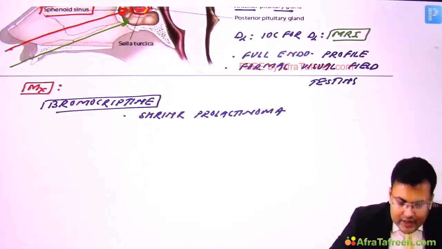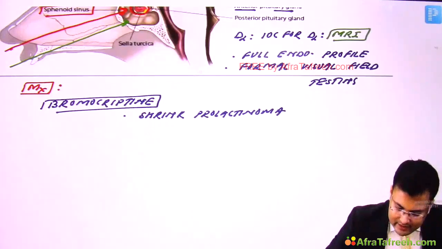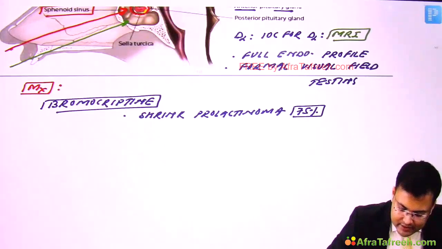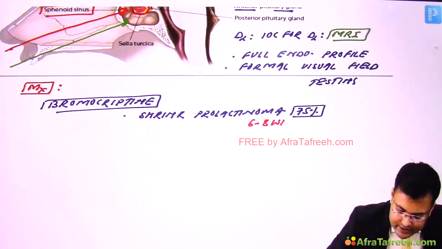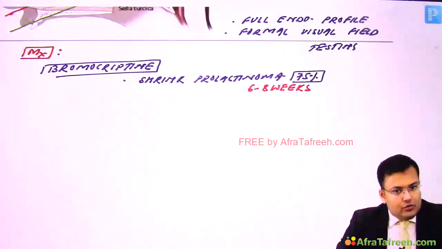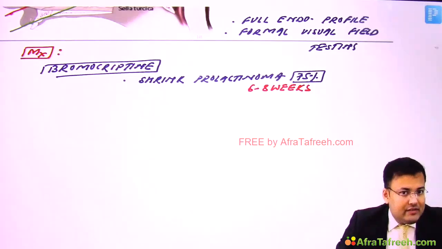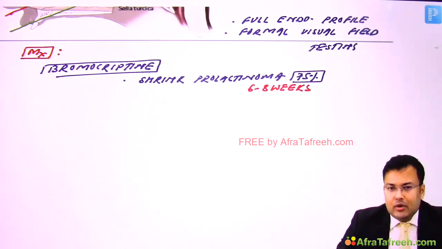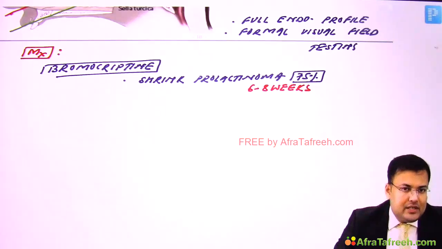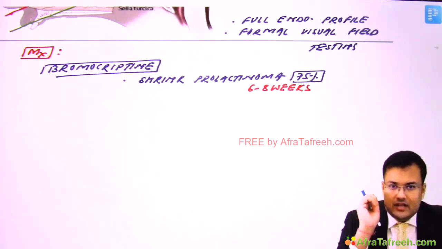Okay, now in how many cases? In 75% of patients. And how much time does it take? Within 6 to 8 weeks. So within 6 to 8 weeks, if you use bromocriptine, it is going to shrink prolactinoma in how many patients? 75% of patients. But the problem, suppose the patient is having a growth hormone secreting tumor.